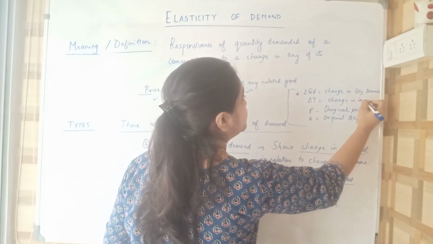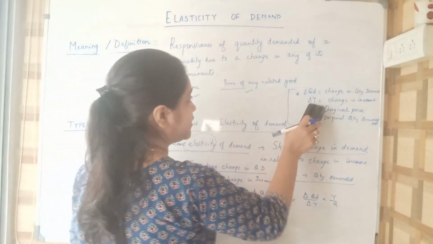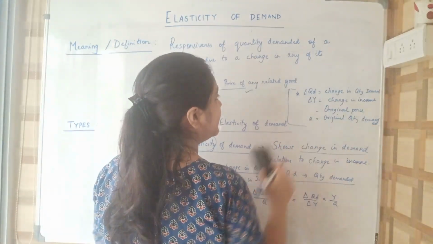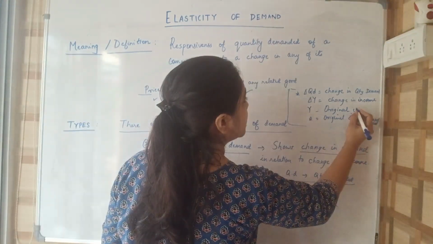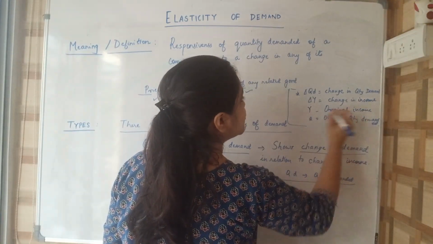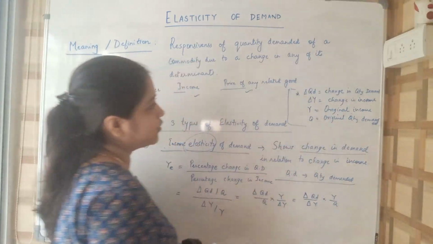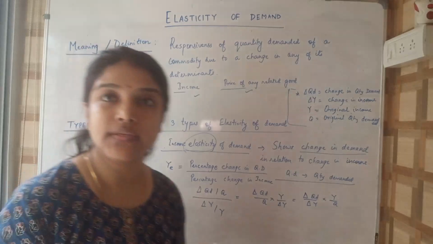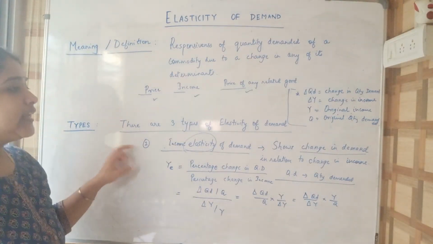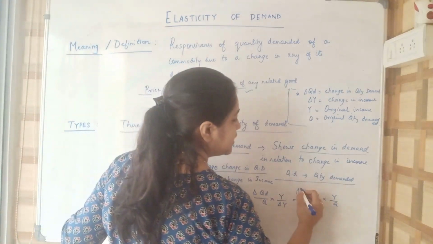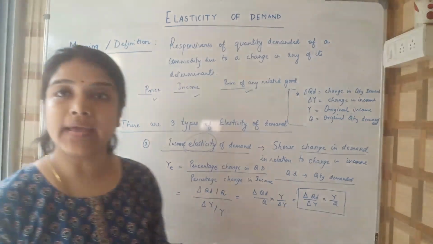Then P is original, we'll not write P here, we'll write Y. Y is original income, and Q is original quantity demanded. So all these remain the same. So the formula of income elasticity of demand is delta QD by delta Y into Y by Q.